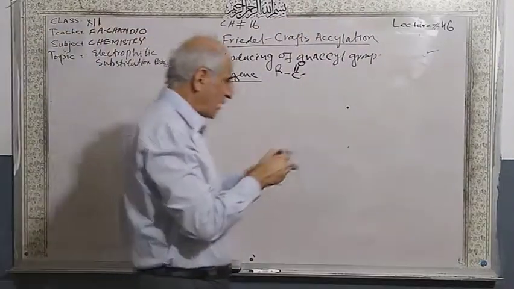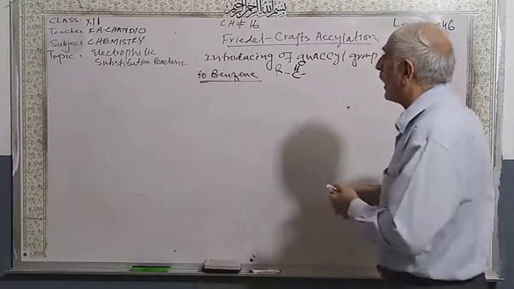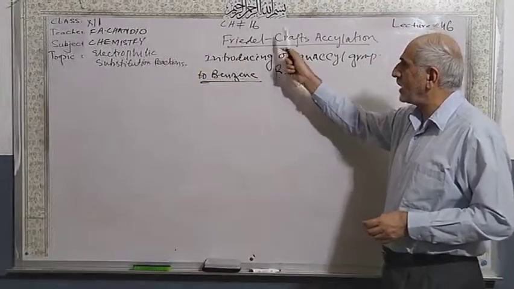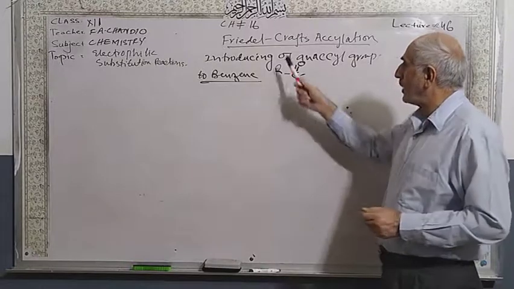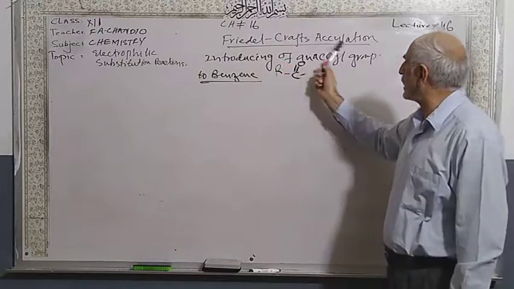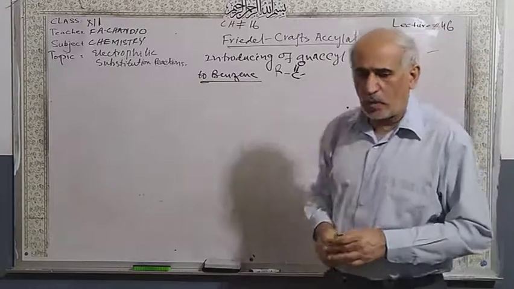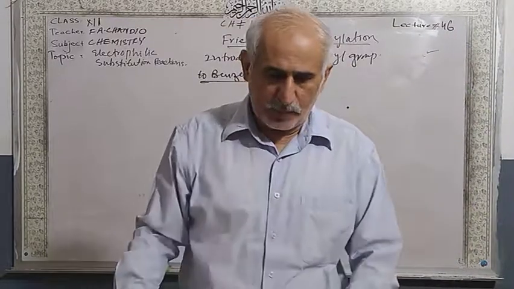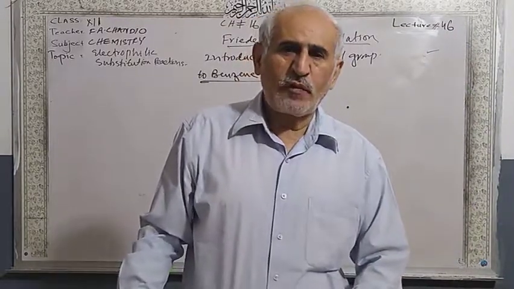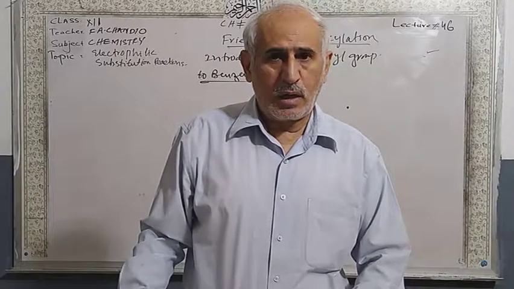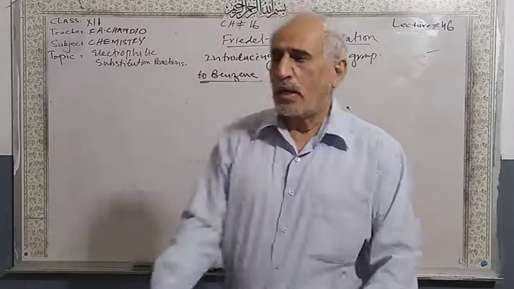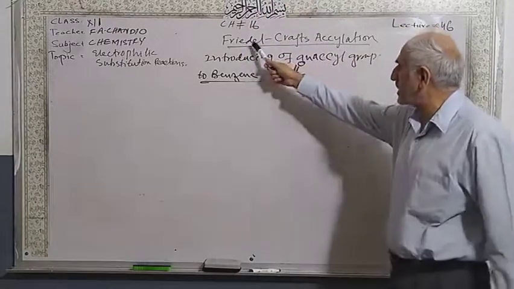It's grade 12, lecture number 46, and we are talking about chapter number 16, electrophilic substitution reactions. In the previous lecture, we did the Friedel-Crafts reaction, and I told you about alkylation of benzene. Introducing an alkyl group into benzene is called alkylation. Now in this reaction, the mechanism is the same.